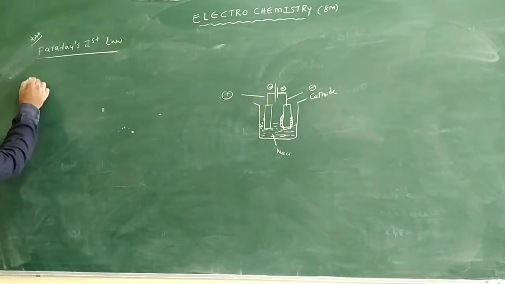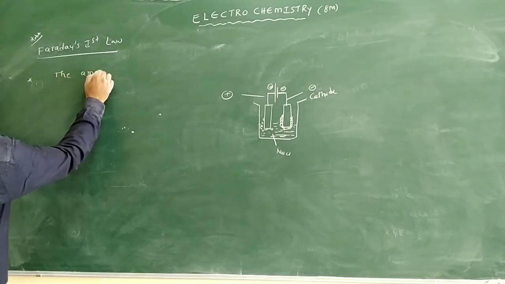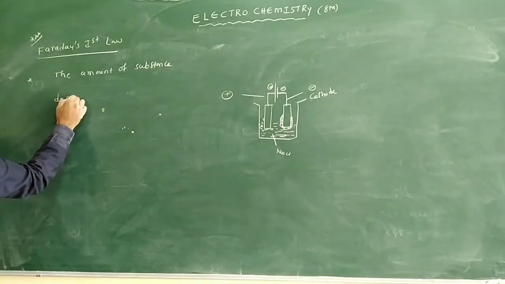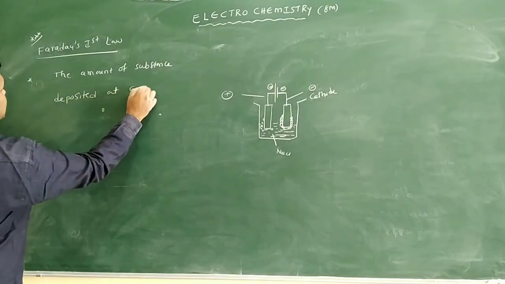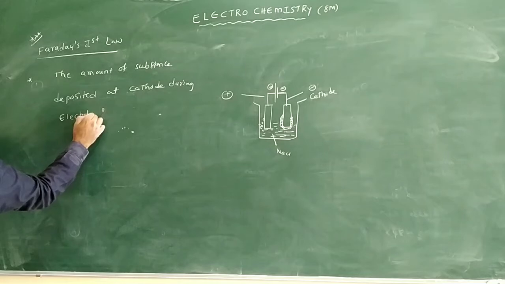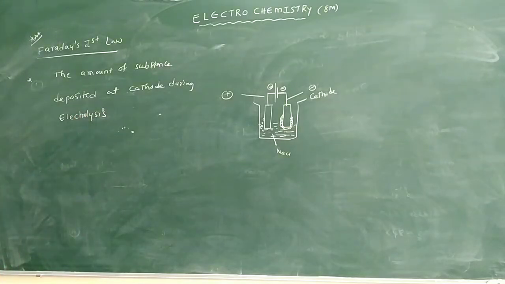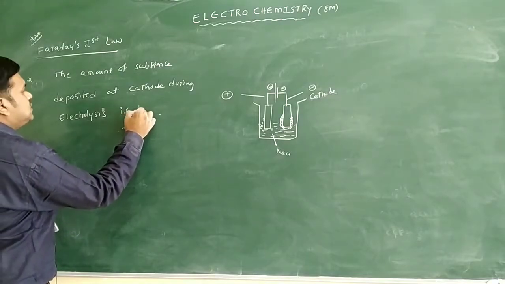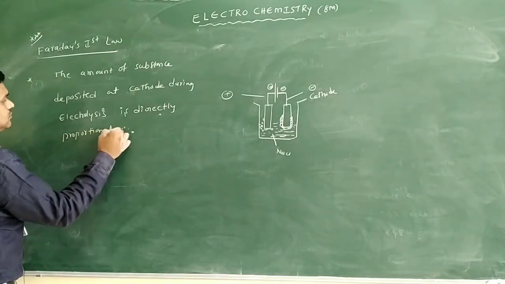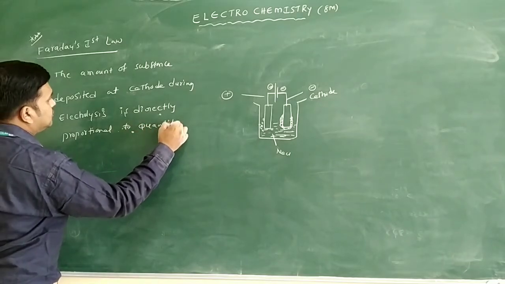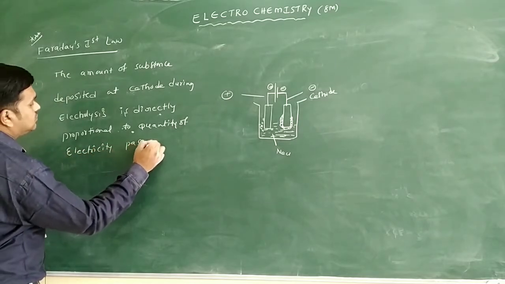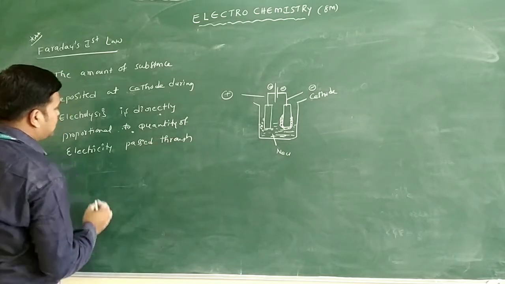So what is the definition? I am writing the definition here. The amount of the substance deposited at the cathode during electrolysis is directly proportional to the quantity of electricity passed through the solution.